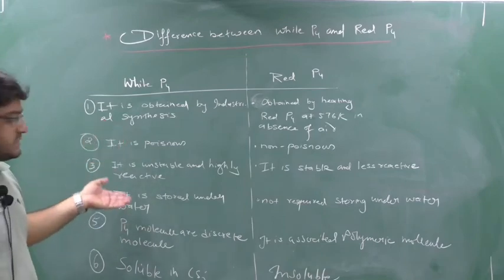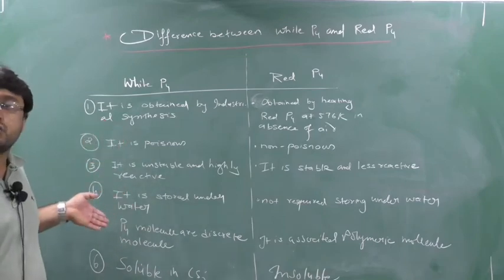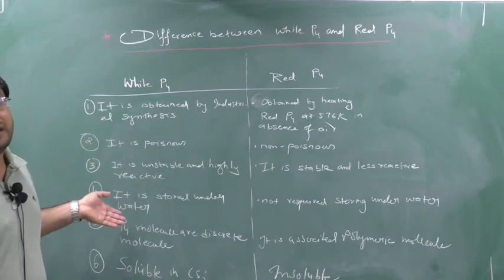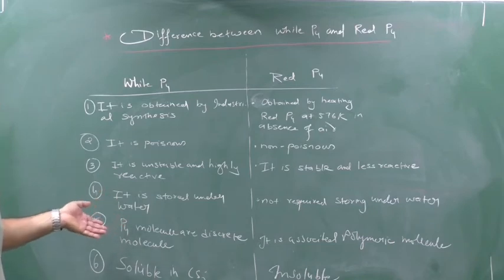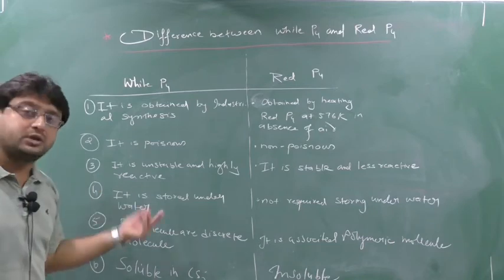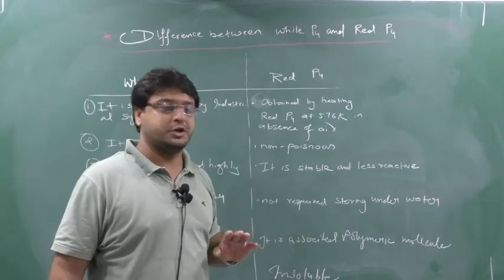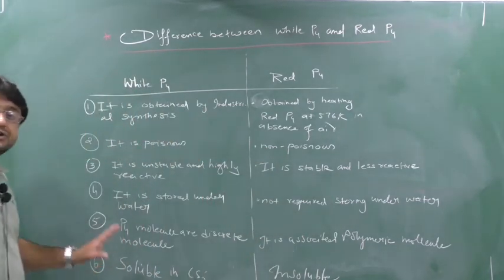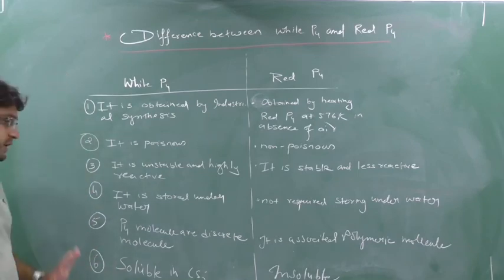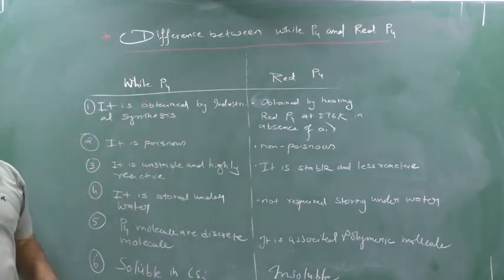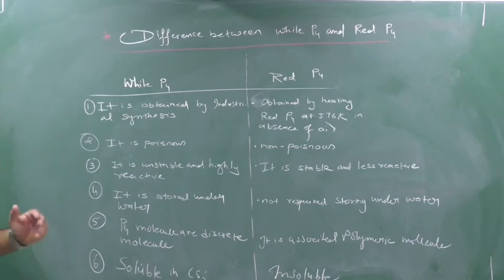Being unstable and highly reactive, white phosphorus is stored under water, otherwise it catches fire when exposed to the air. But red phosphorus is less reactive, so it does not require storing under water. White phosphorus is a discrete molecule, whereas red phosphorus is a polymeric and associated molecule. White phosphorus is soluble in CS2, whereas red phosphorus is insoluble in CS2. Please copy out this question.